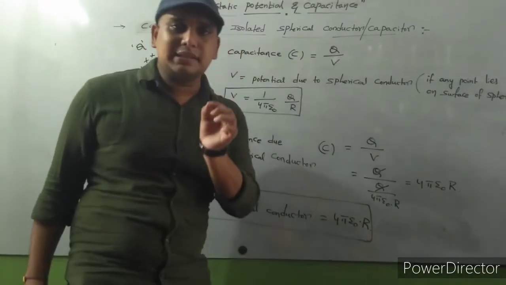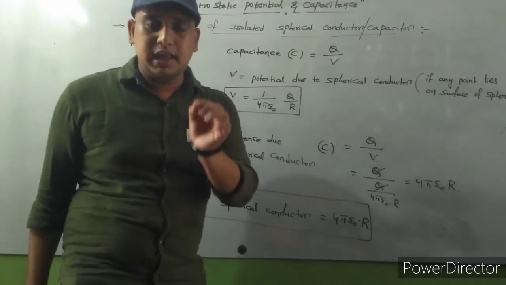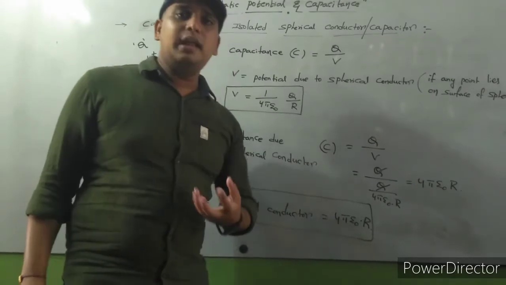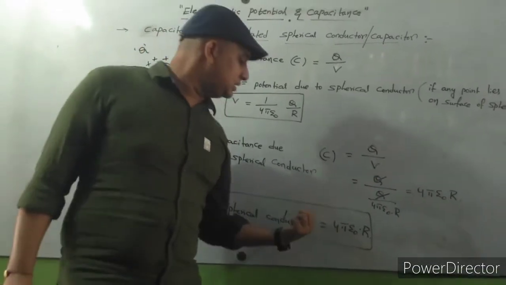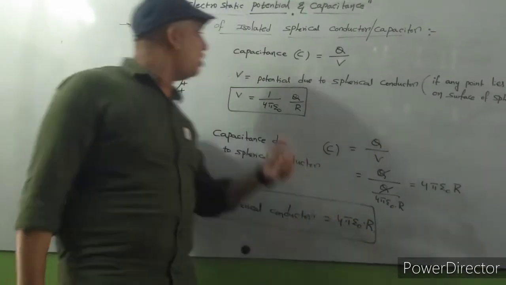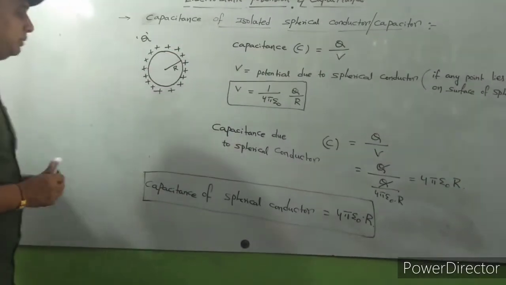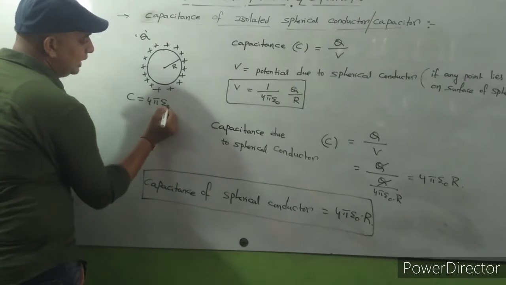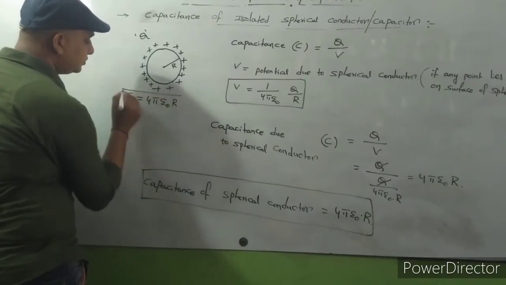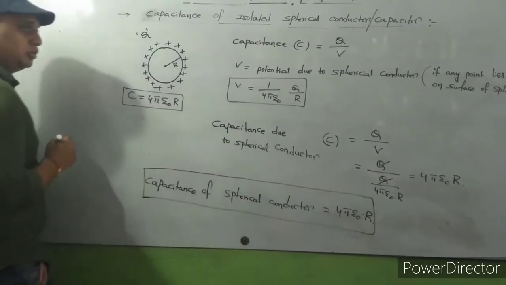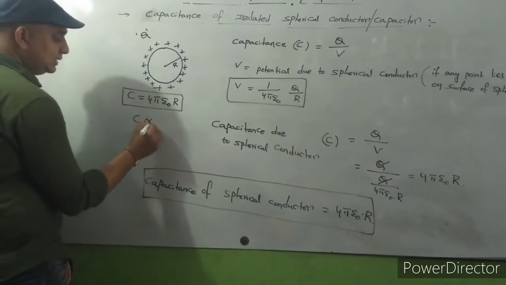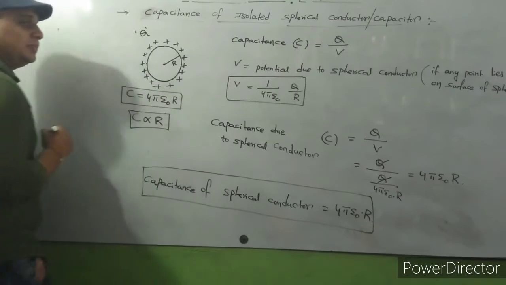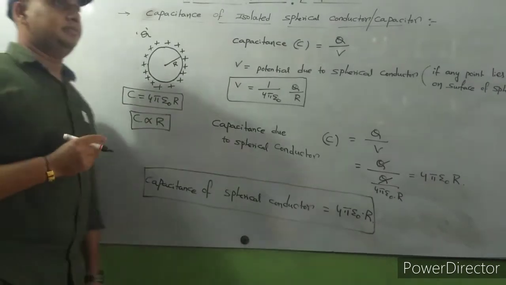That means the capacitance of a spherical conductor is independent of charge. There is no charge parameter here. It is independent of potential. It depends upon the radius of this sphere. The capacitance is 4 pi epsilon naught into R, so it is directly proportional to the radius of the sphere.